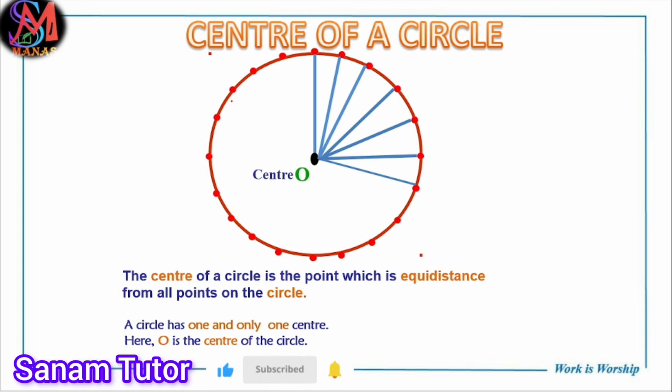Now the center of the circle. So what is the center of the circle? The center of the circle is the point which is equidistant from all the points on the circle. This point, equal distance from all, is called the center. A circle has one and only one center. Here O is the center. So understand what is the center.